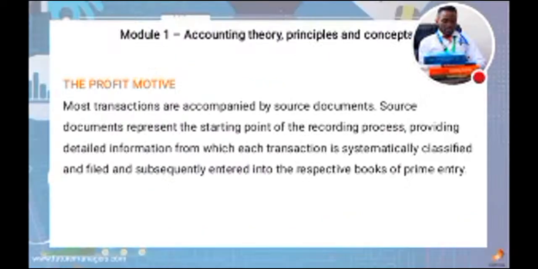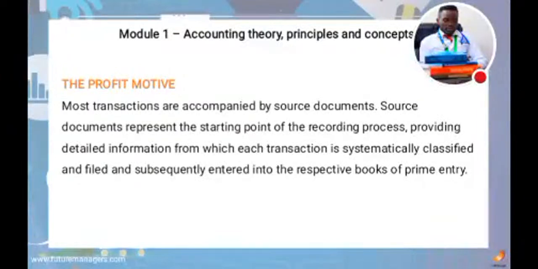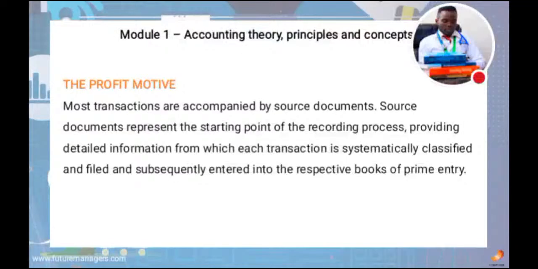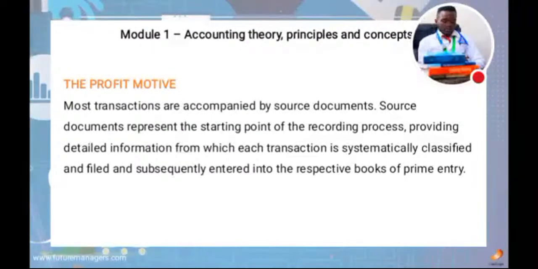Now let's look at the profit motive. This is where we discuss profit and losses. Under profit motive, most transactions are accompanied by source documents. The source document represents the starting point of the recording process by providing the detailed information from which each transaction is systematically classified and filed and subsequently entered into the respective book of primary entry.